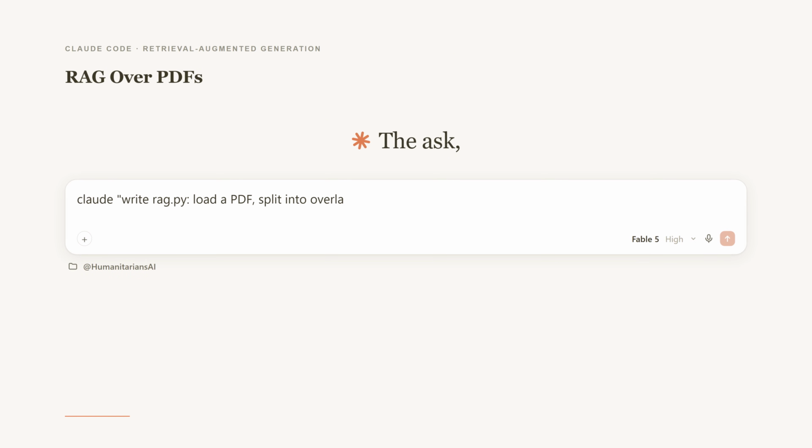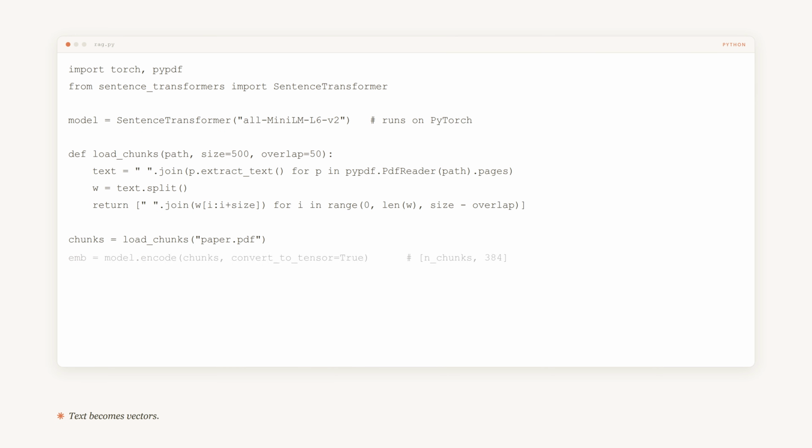Start with the index. Into Claude, write rag.py, read the PDF, split it into overlapping chunks of a few hundred words, and embed every chunk into a vector with a PyTorch sentence transformer. The overlap matters. It keeps a sentence that straddles two chunks from being cut in half. Here's the real code. Sentence transformers runs on PyTorch, so model.encode gives you a tensor, one row per chunk, 384 numbers each. The one line that matters is the normalize, make every vector length 1, and a dot product between two of them becomes cosine similarity. That trick is what makes retrieval fast in the next step.